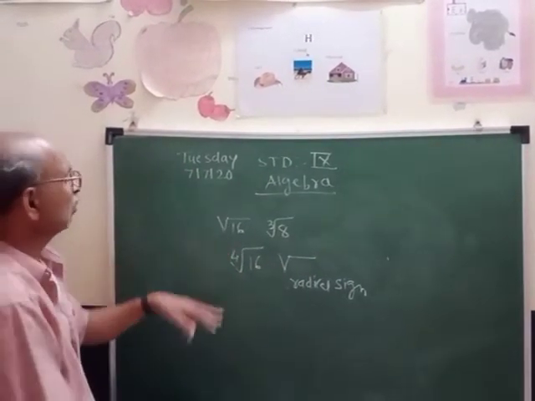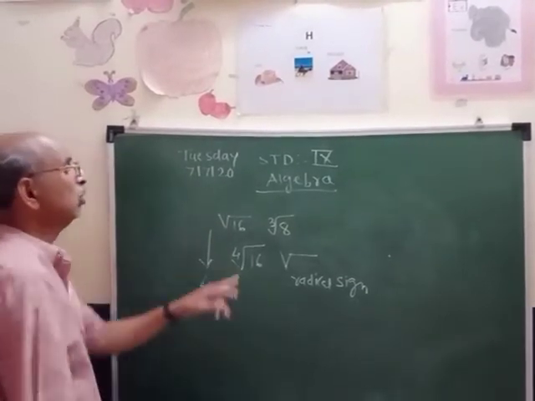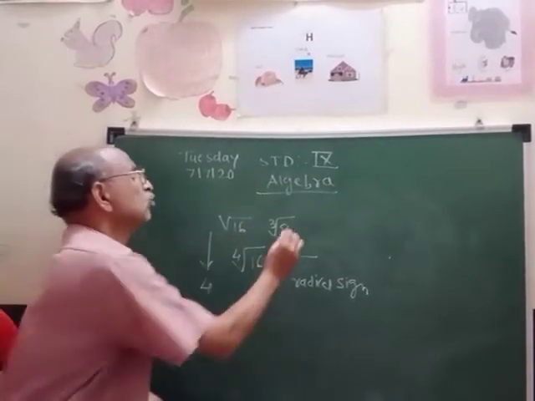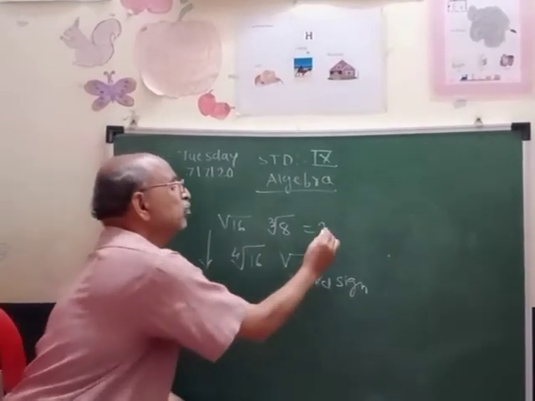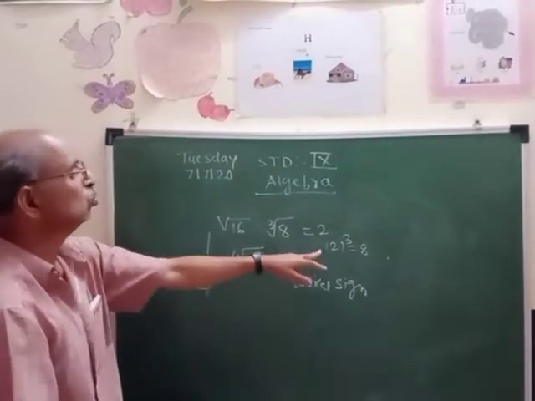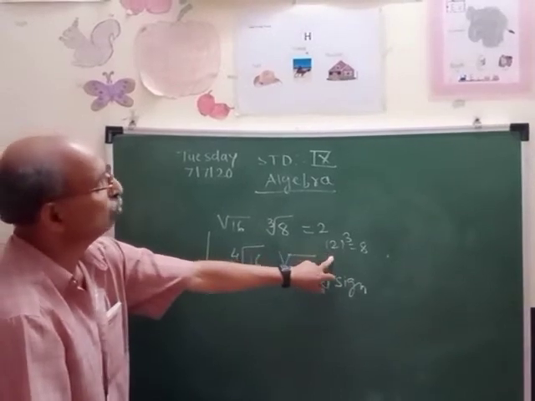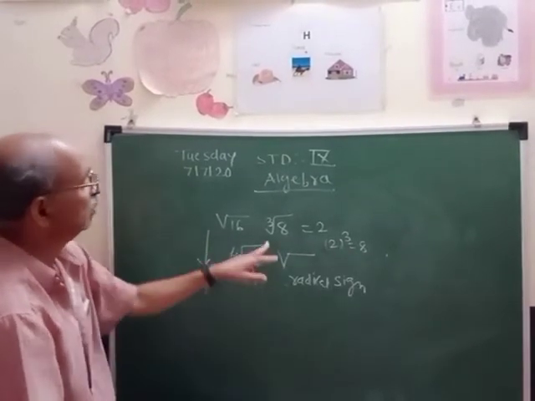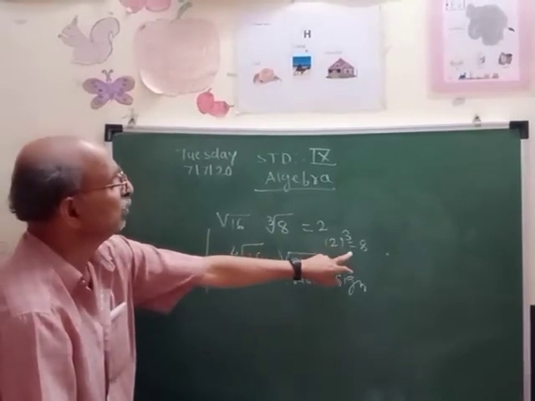The square root of 16, you know, is 4. The cube root of 8 is 2. The cube root of 8 is 2 means 2 cubed is 8. You know the indices. 2 cubed means 2 into 2 into 2. So 2 into 2 is 4, and 4 into 2 is 8. So this is the cube root of 8 is 2, and it is nothing but 2 cubed is 8.